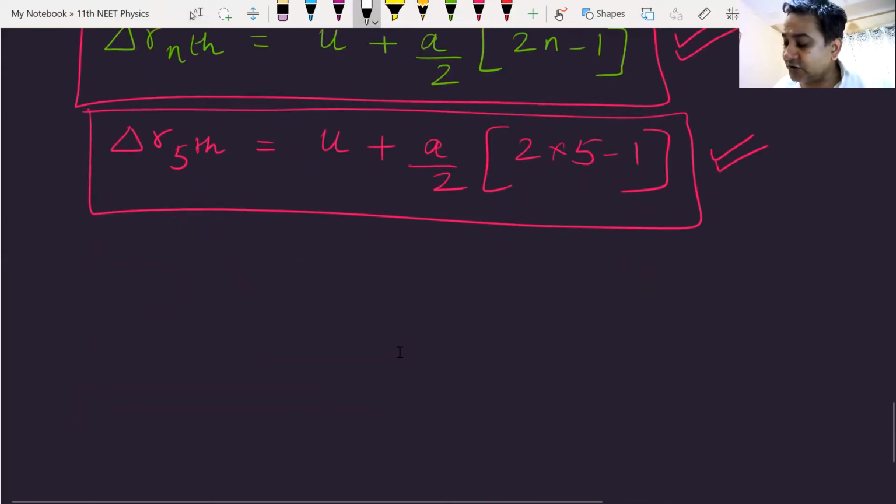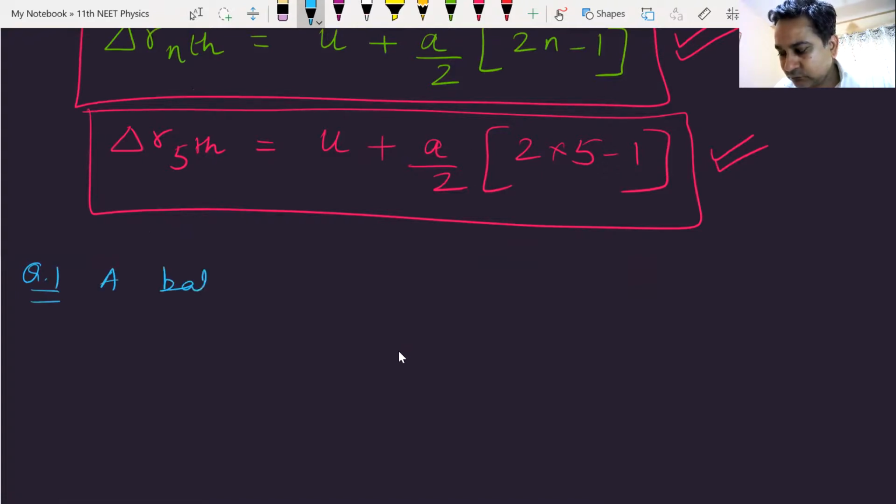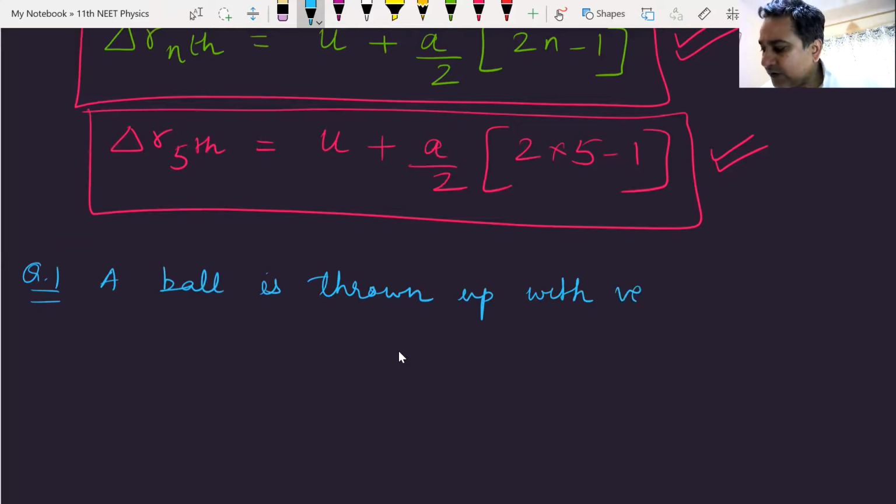So here comes a question. A ball is thrown up with a velocity of 40 meters per second.